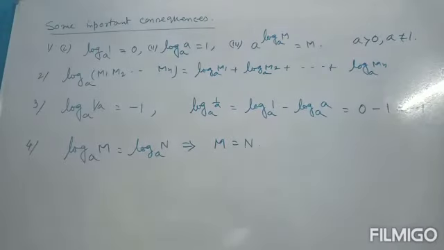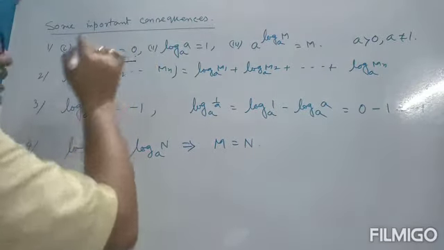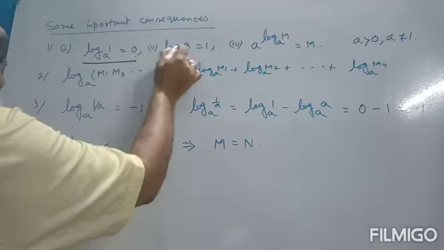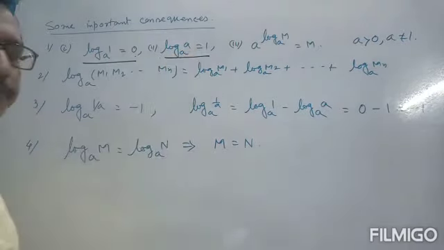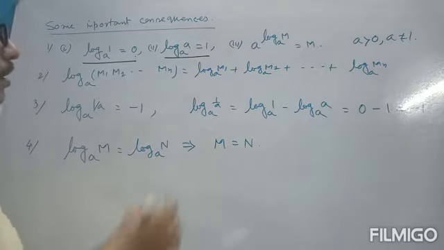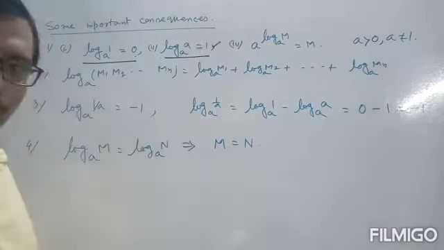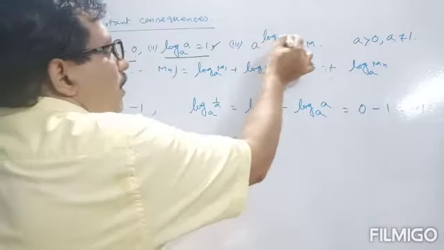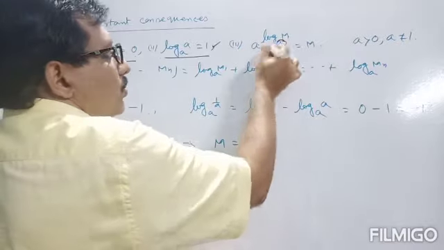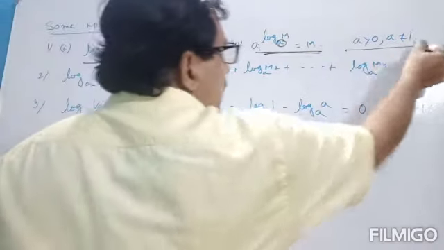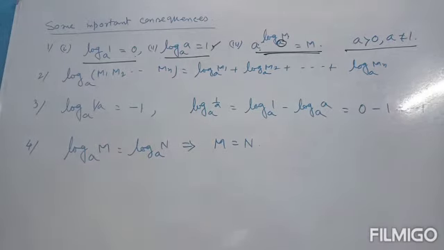Next, some important consequences. Number 1, log 1 to the base a is equal to 0. Log 1 of any base, obviously the base must be greater than 0, always equals 0. Number 2, log a to the base a is equal to 1. If the base and the number are equal, then it must be 1. Number 3, a to the power log m to the base a: this is a and this is a also, then it must be m. Obviously a must be greater than 0 and not equal to 1 in all the cases.